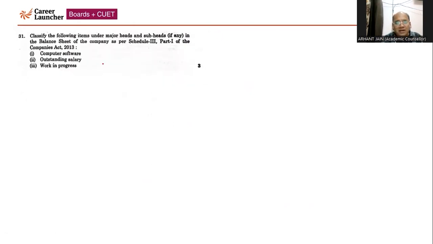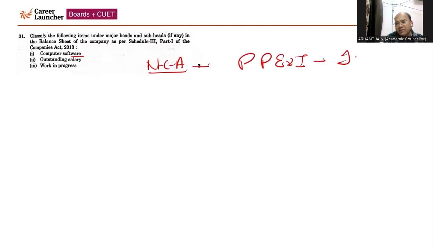Now, next, classify the following items under the major heads. You need to identify the major heads and subheads. Computer software comes under non-current assets. Under non-current assets, it is property, plant and equipment, and intangible assets. Then the answer is intangible assets.